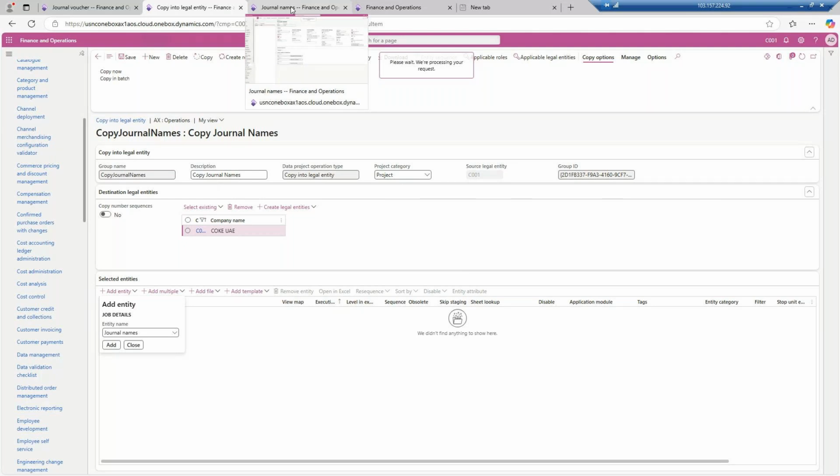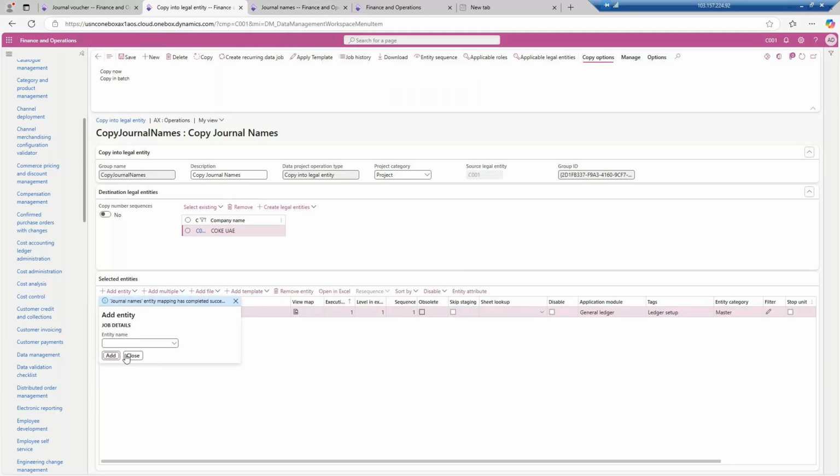Meanwhile, those who have got access to their environment, have you tried creating the new legal entity, the org structure? If not, please do it. It will help you understand the whole topic, what we are doing.